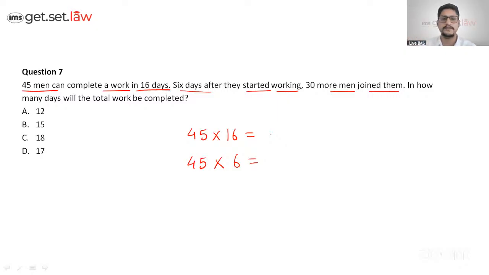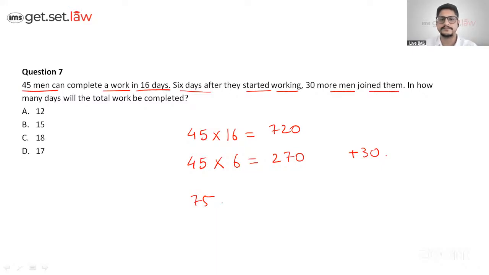It is going to be 720, right? The answer will be 720. And for 45 days, it will be 270, right? For the next 6 days, right? Now 30 men join, so plus 30. The question comes to be for 75 people, right? In how many days will the total work be completed?